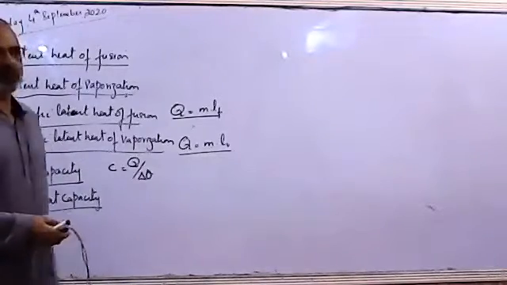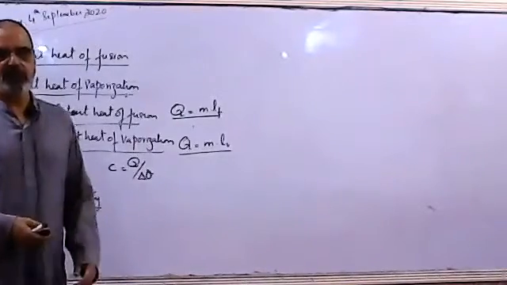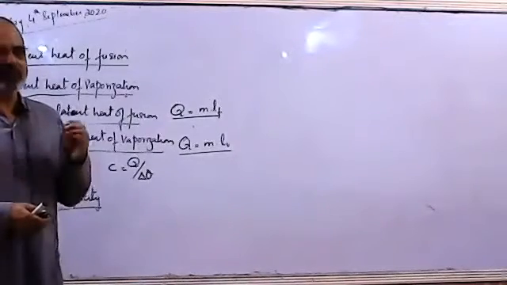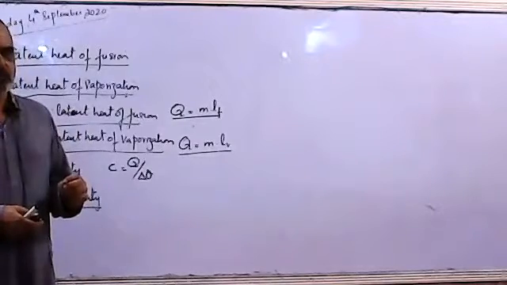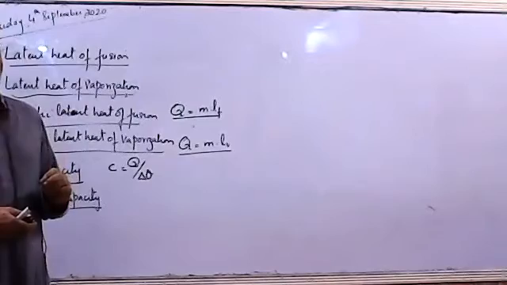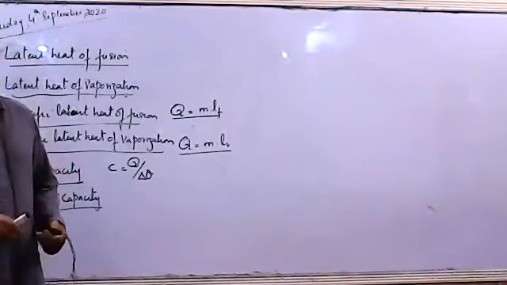Specific heat capacity is the amount of heat required to raise the temperature of 1 kg of a substance by 1 degree C or 1 Kelvin.